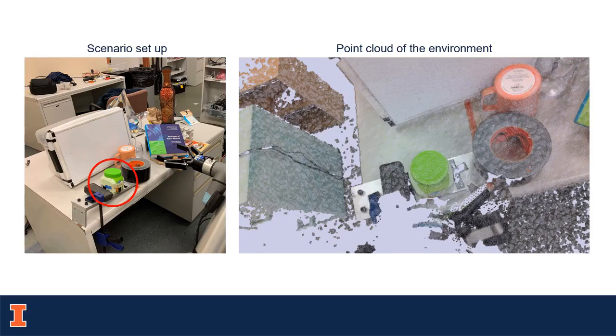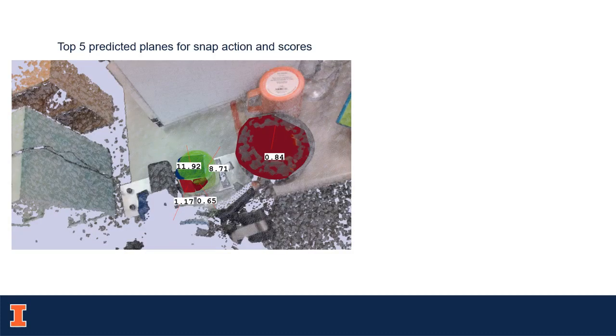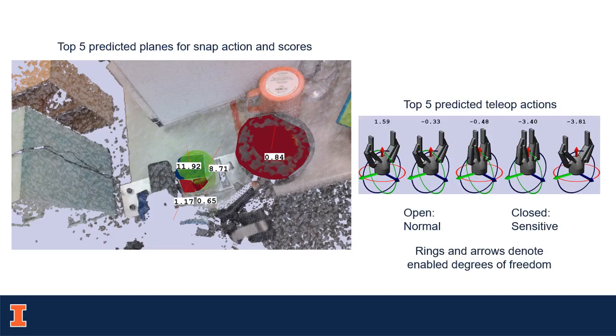Here, we show an example setup of a demonstration for jar opening, and a point cloud captured by the robot during the demonstration. Structured action prediction scores detected planes and teleoperation settings based on how likely they are to be used.